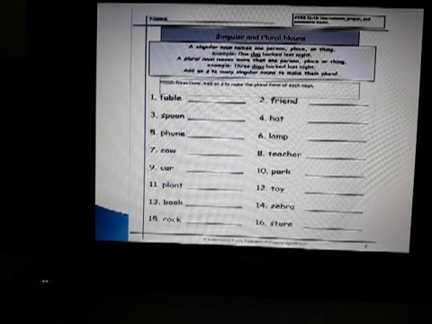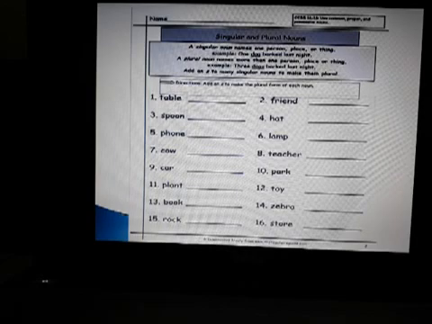Here I have given you a list of singular nouns. Can you make them into plurals? Okay, let's try. Table, tables. Spoon, spoons. Friend, friends. Hat, hats. Phone, phones. Lamp, lamps. And so on. You can also try and write down all these singular and plural forms in your notebook.